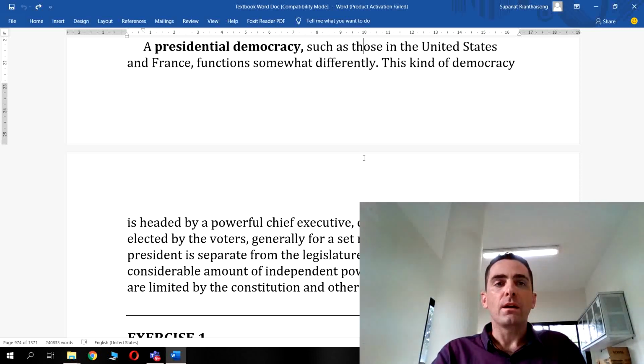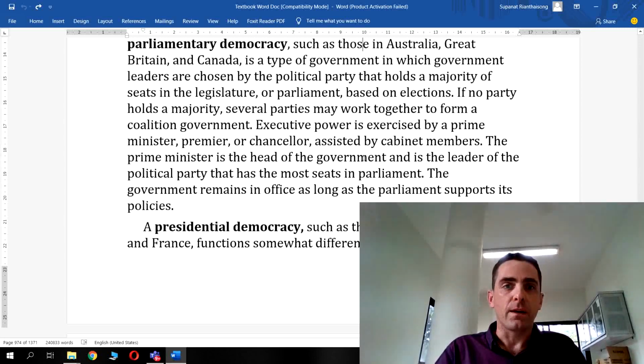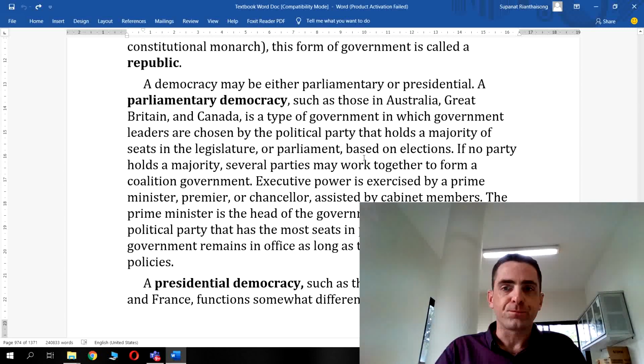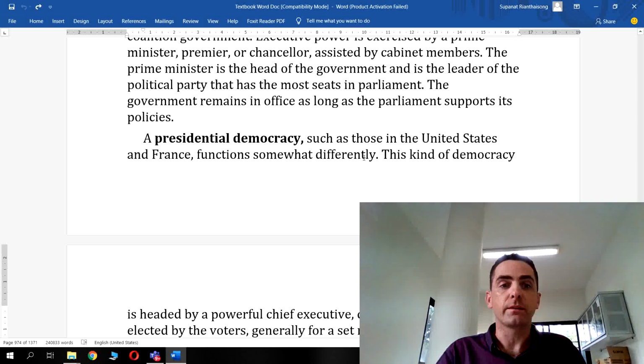So this is different to the UK because, as I say, he's a chief executive elected by the voters, and his power is checked by different parts within the government itself. Whereas in the UK you have that parliamentary system, which is very different indeed.